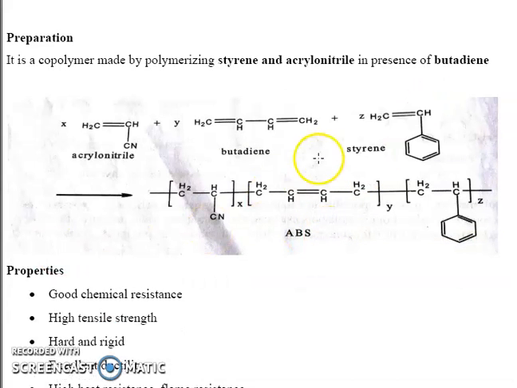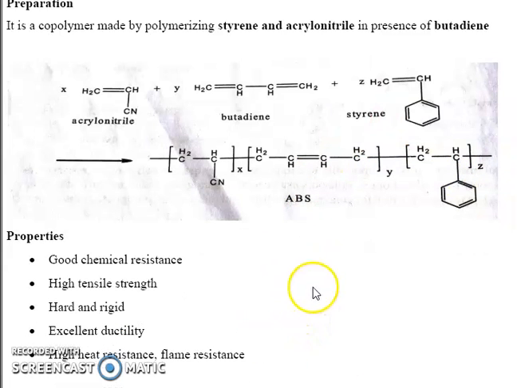For preparation, X molecules of acrylonitrile, Y molecules of butadiene, and Z molecules of styrene combine together. There is no loss of a simple molecule; they just add together by rearranging alternate double bonds and single bonds.